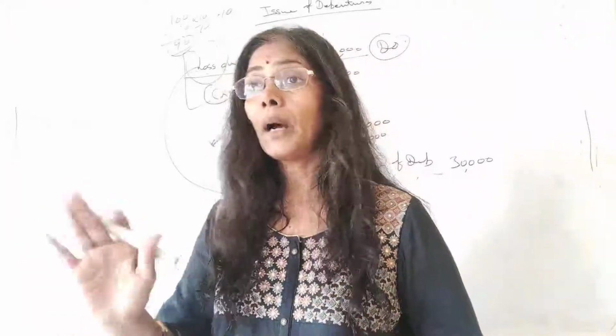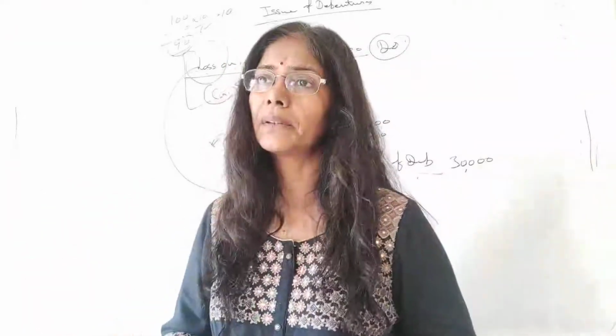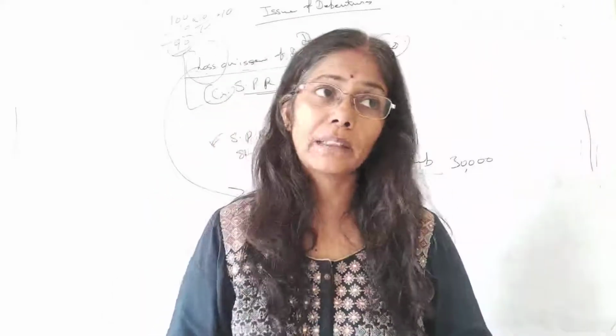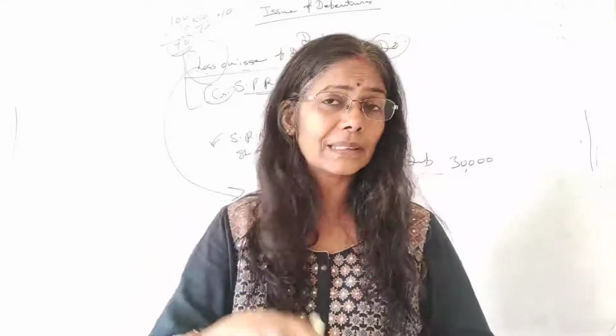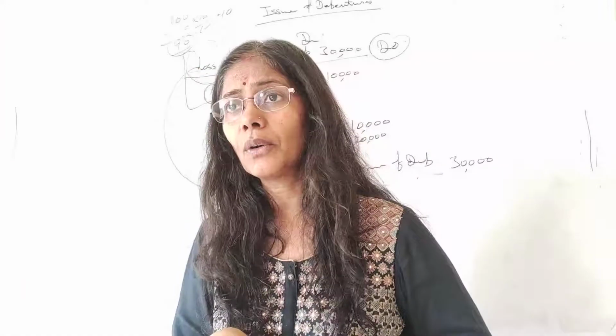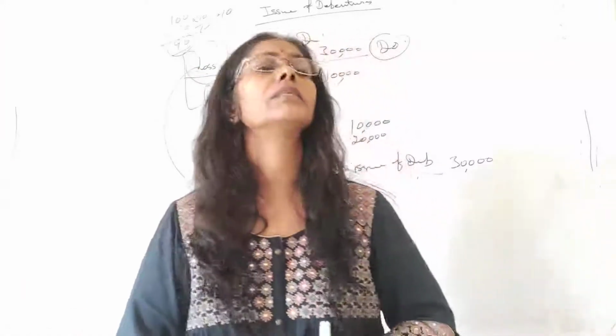Revise the things. Now, in this question, what are the end results? See, we have the balance in security premium reserve of 10,000. But do we have this amount remaining as an end result? Do we have this now, or have we utilized it?